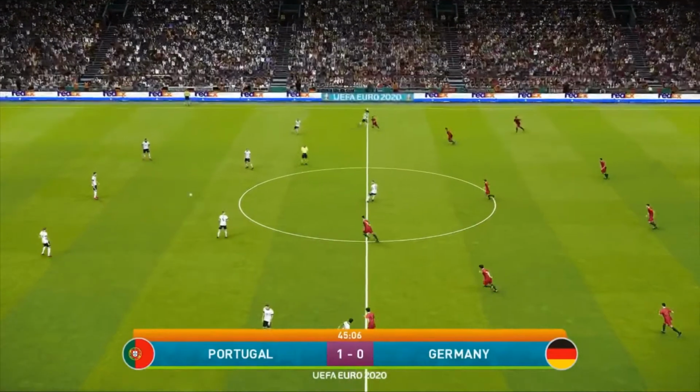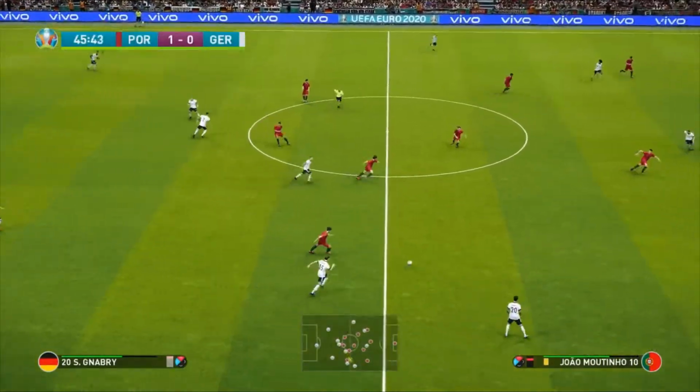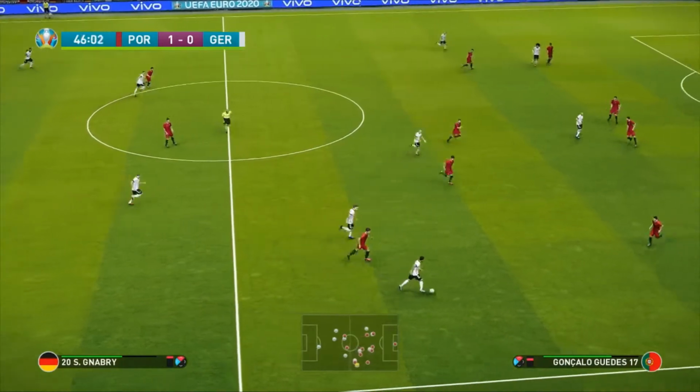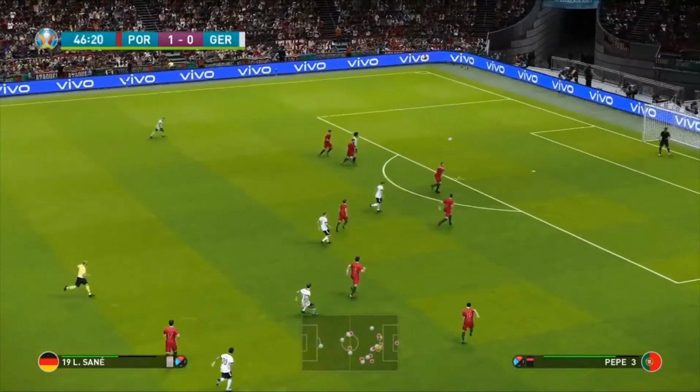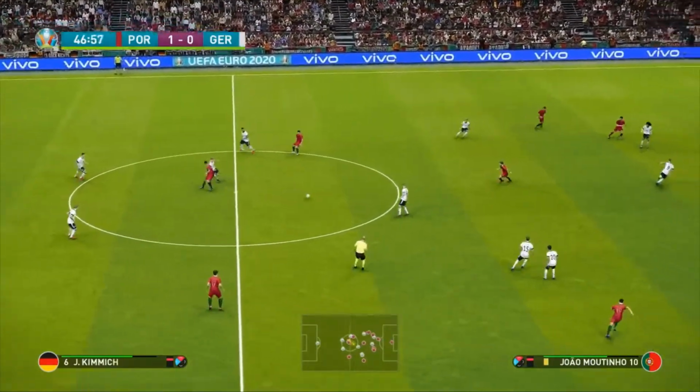Pretty much they've got to win in this game to get the points. One point would not be enough. And we go into the second half of this fixture. As it stands, Portugal are in the lead of this one, but Germany have had chances of their own. And there is plenty of time for both of these sides to maybe nick some more goals.